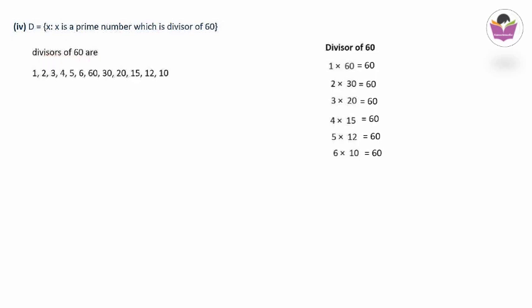They are 1, 2, 3, 4, 5, 6, 60, 30, 20, 15, 12 and 10. So these are all the numbers we have to write.